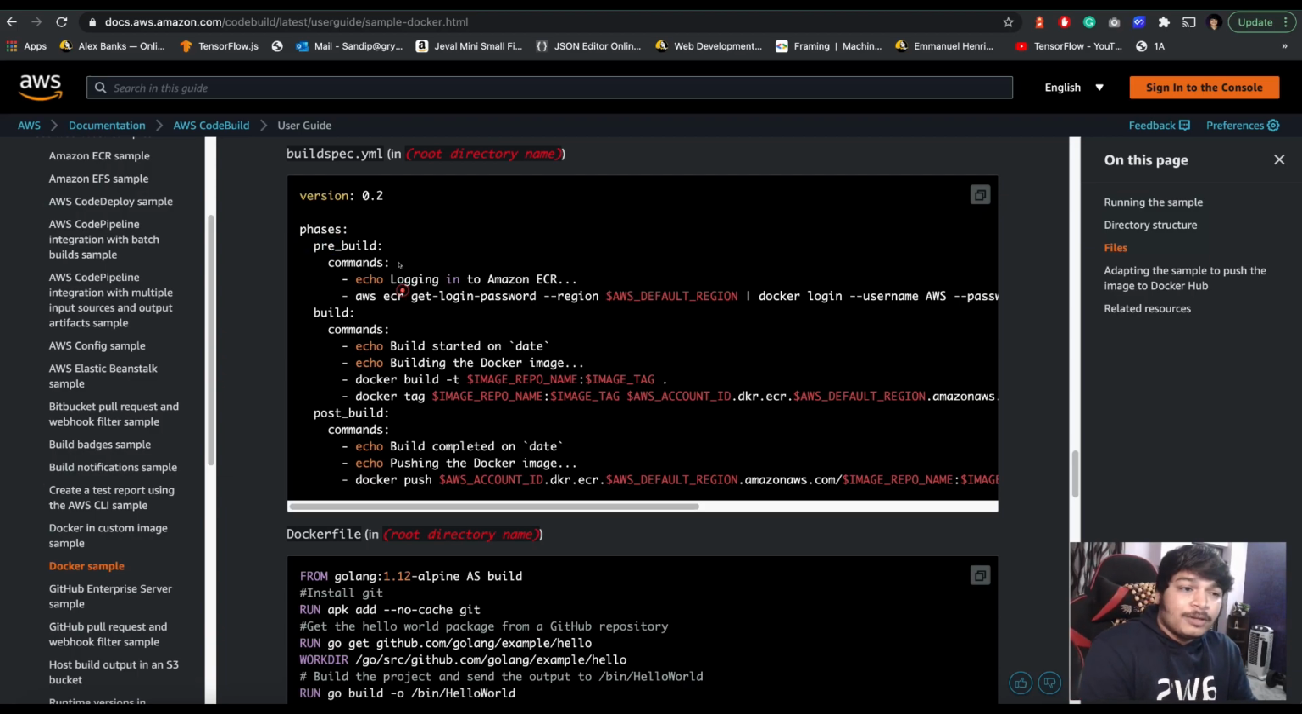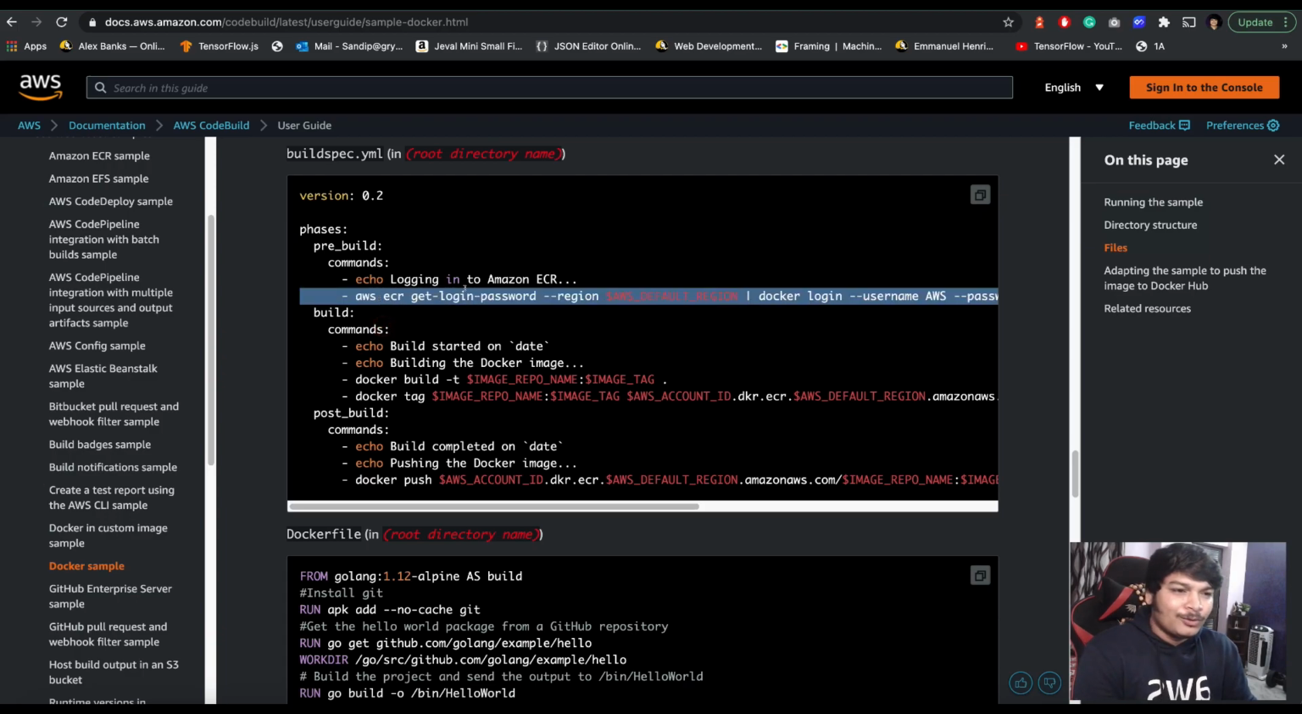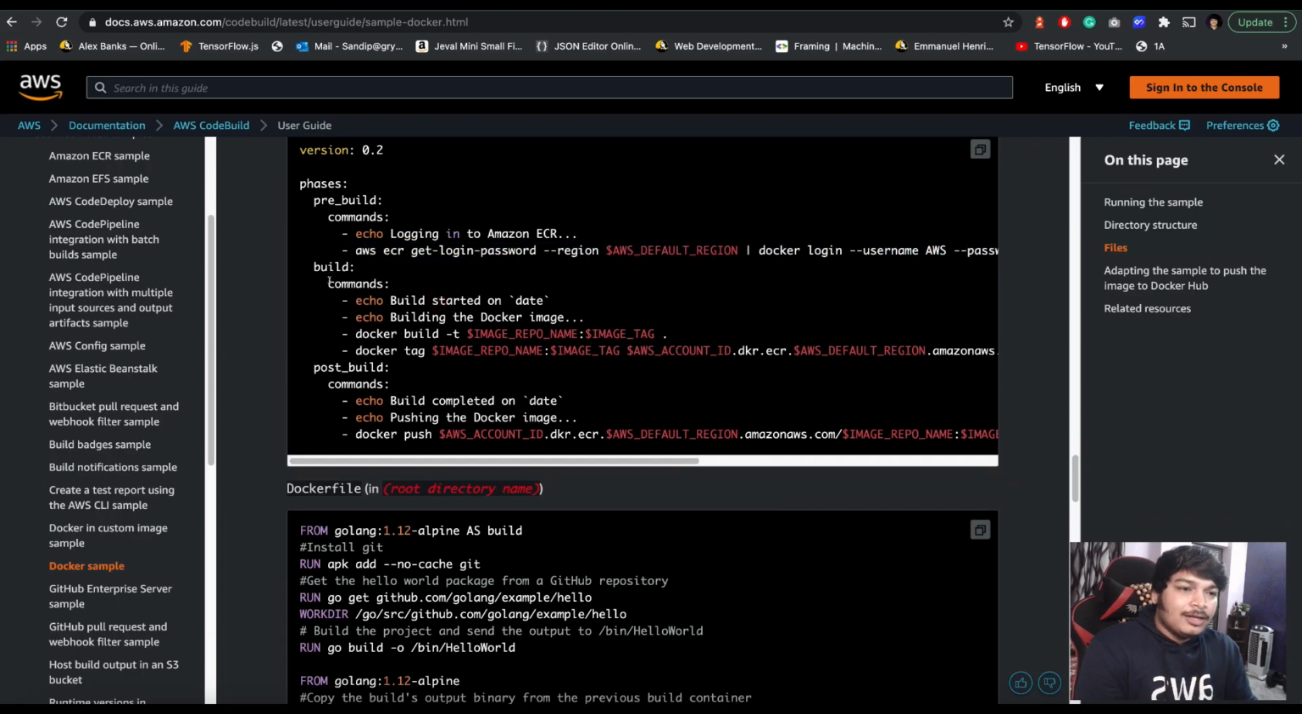Pre-build. In the pre-build, it's first logging into ECR. See, echo logging into ECR, aws ecr get-login-password, our usual command to log in to ECR. Then build commands: echo build start date, building the Docker image with docker build -t, then tagging the image with docker tag to the remote repo. I will just explain what those are.